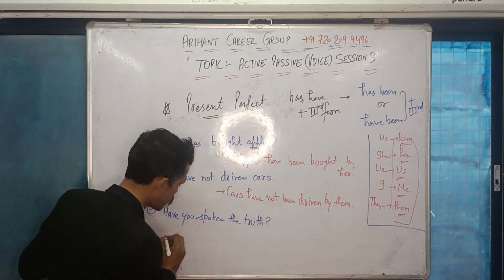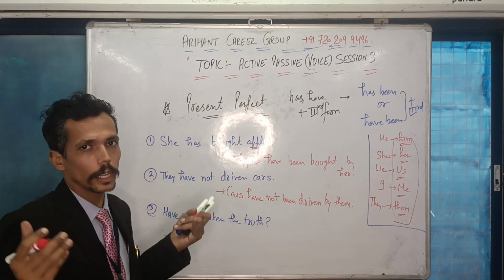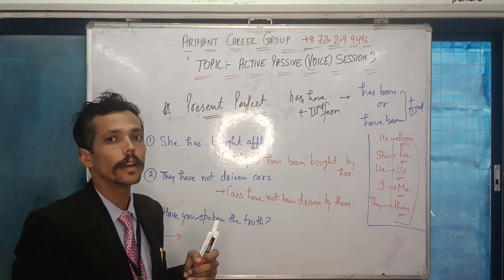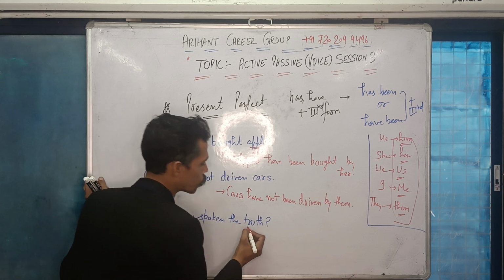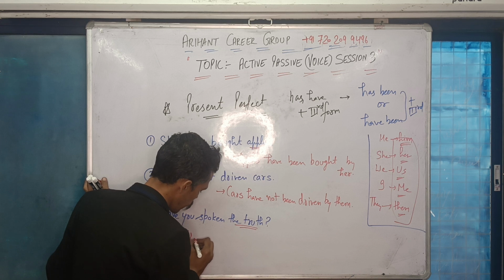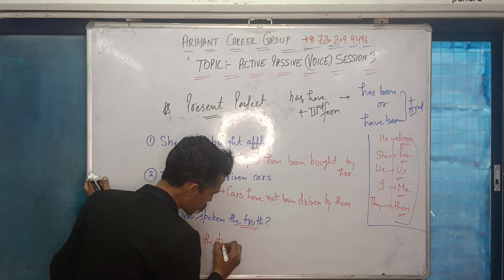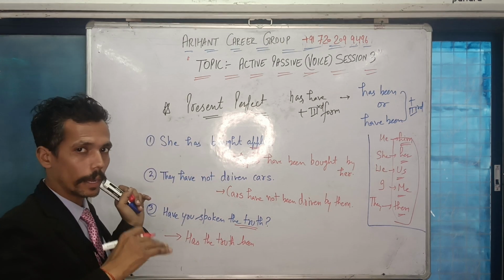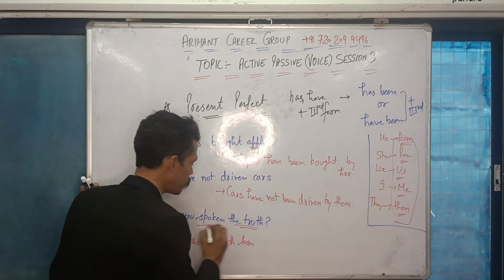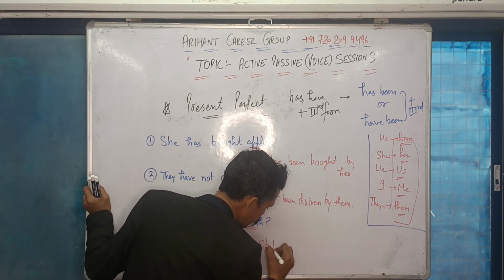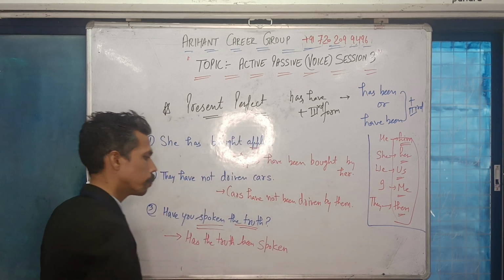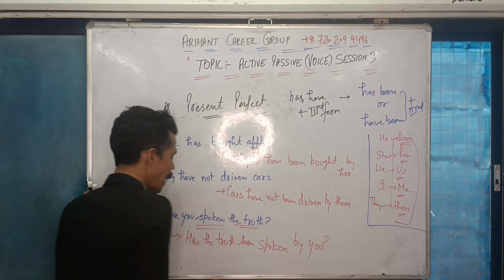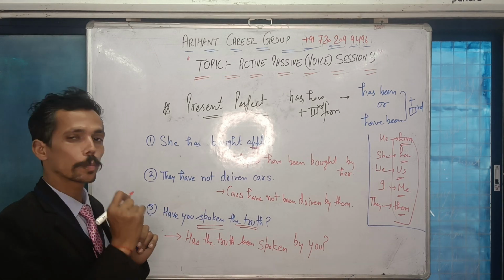The next sentence is an interrogative sentence. So that means has or have is given at the beginning of the sentence. So in the response, you will also be keeping your has or have at the beginning. Now please understand that the truth is singular. So I will say, has the truth been? Has the truth been? The third form is already being given. Has the truth been spoken by you? As I said earlier, you will remain you. Has the truth been spoken by you?